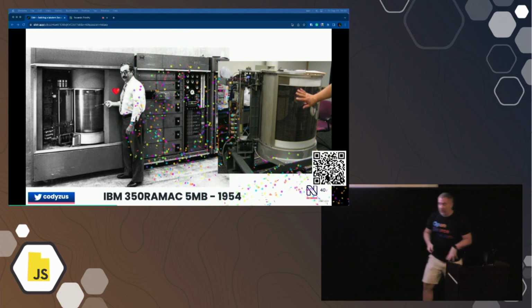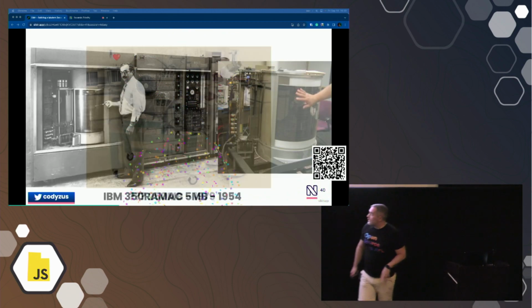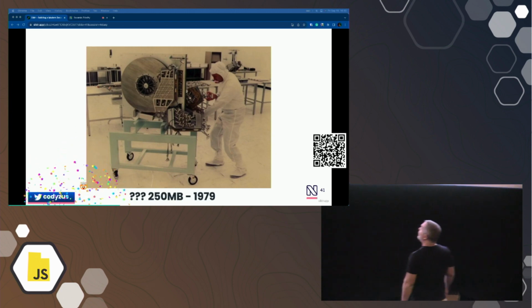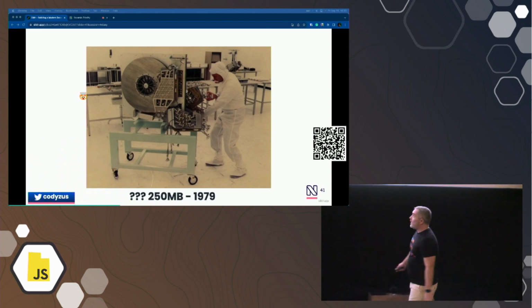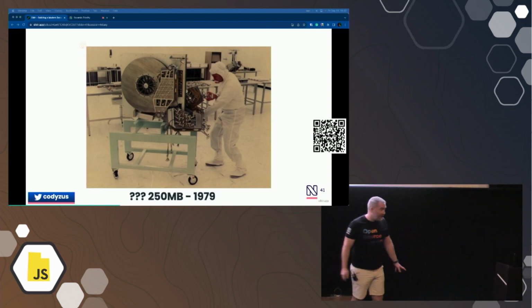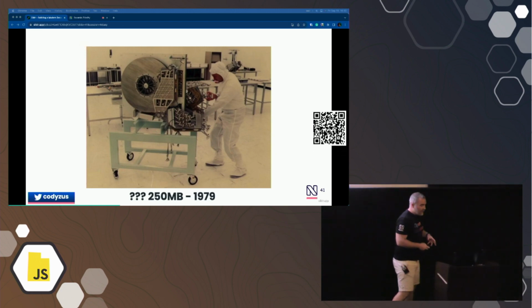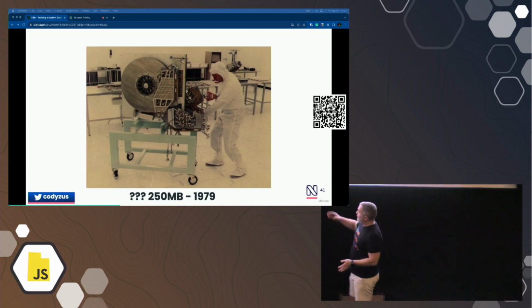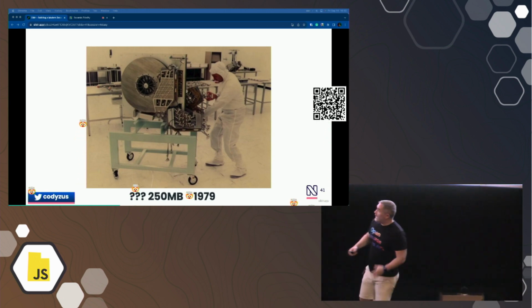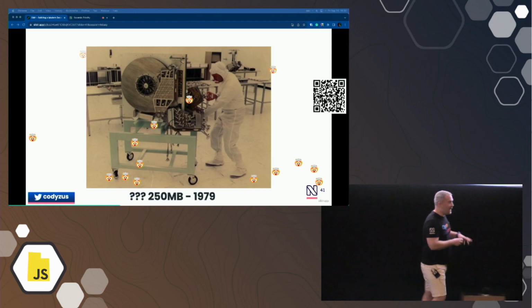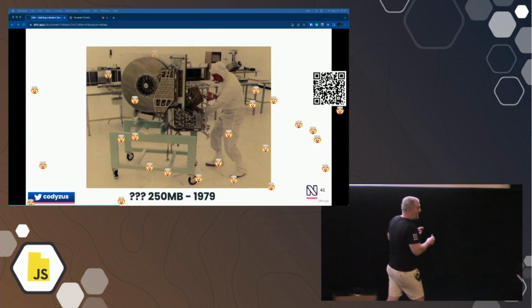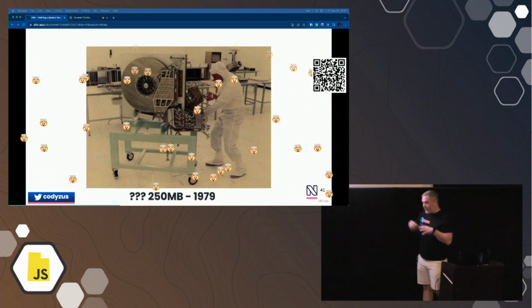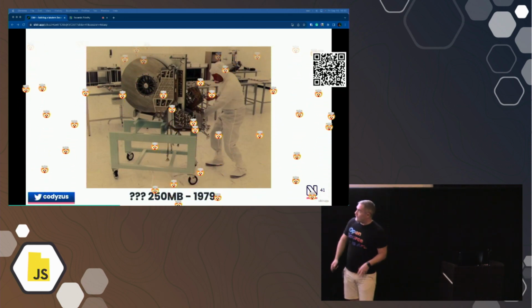And slowly but surely, things improved. Advance 25 years, and we got 250 megabytes of storage. And it's still not really portable, right? This is still like a mainframe thing. So that's what I wanted to point out, is that this type of storage back in the 50s, almost up to the 80s, was all centralized, right? This would be in a mainframe in the basement of a big building where there's air conditioning, a climate-controlled environment. And so terminals would access that storage. So it was centralized storage.